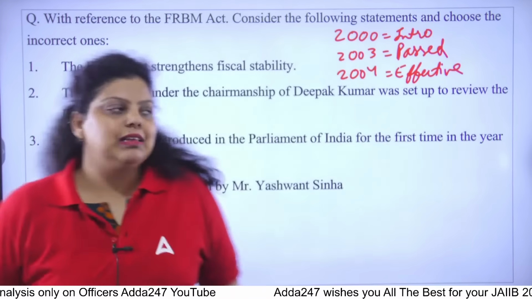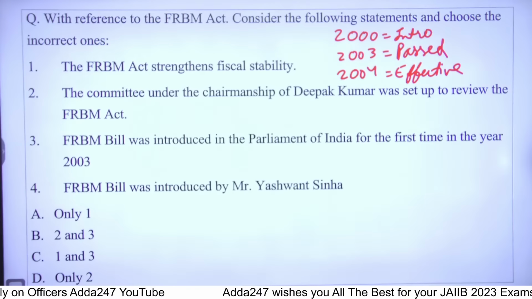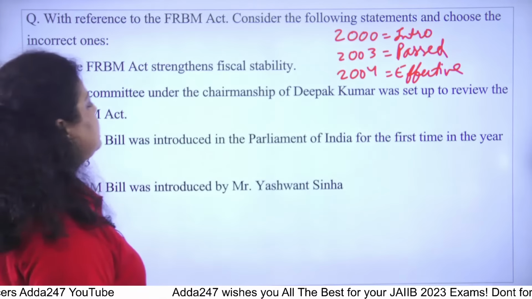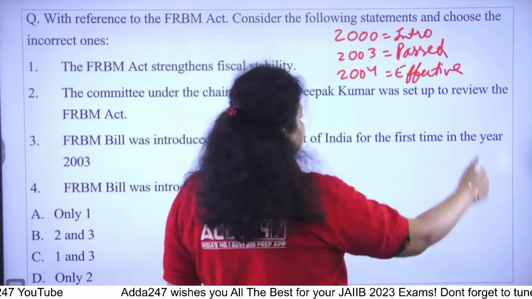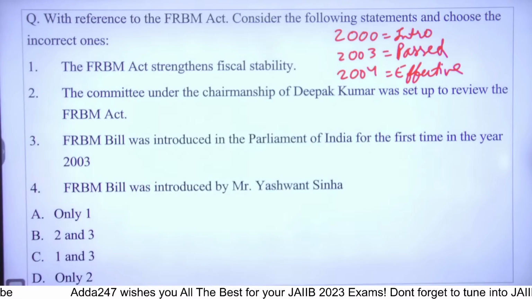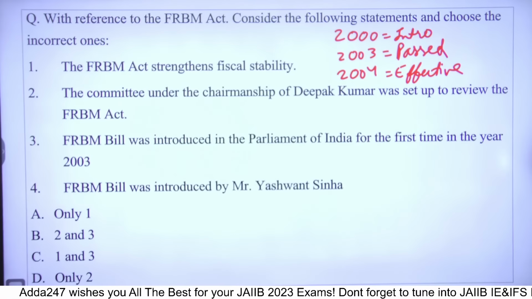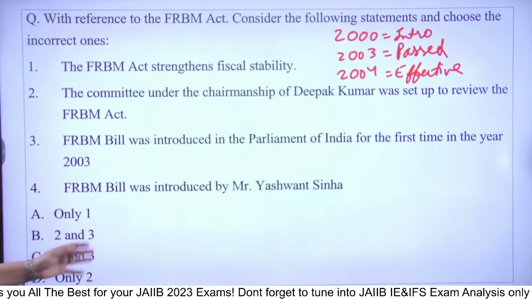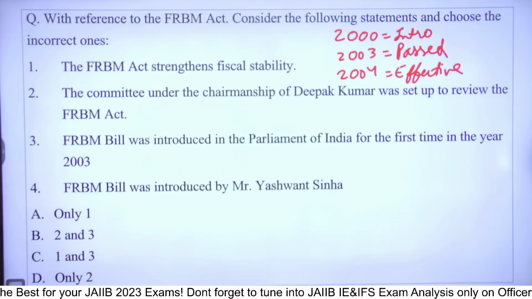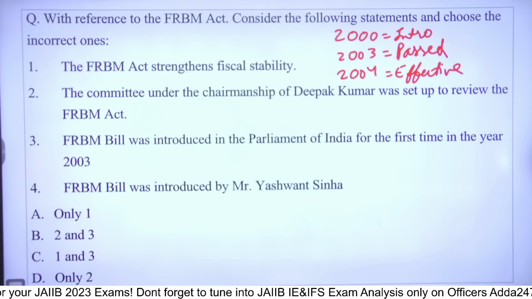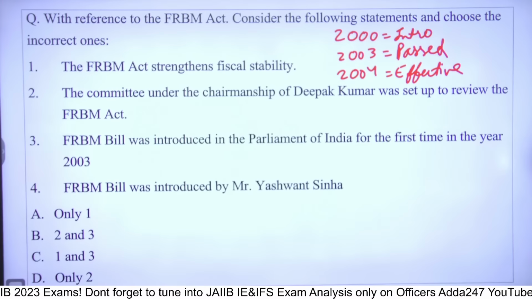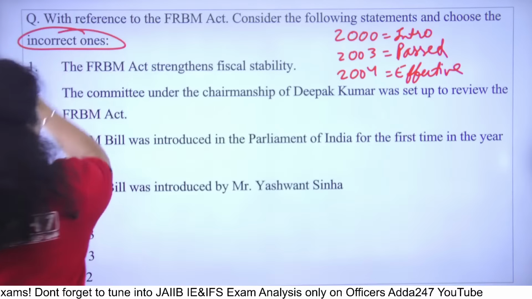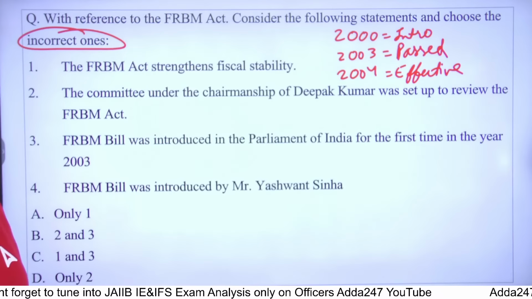So now the question is asking: first, the FRBM Act strengthens fiscal stability. Second, the committee under the chairmanship of Mr. Deepak Kumar was set up to review the FRBM Act. Third, the FRBM bill was introduced in Parliament for the first time in the year 2003. And the last one says the FRBM bill was introduced by Mr. Yashwant Sinha. So what do you think? Which of the following is incorrect? You have to answer the incorrect one.